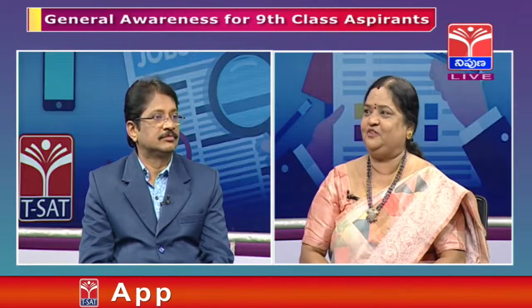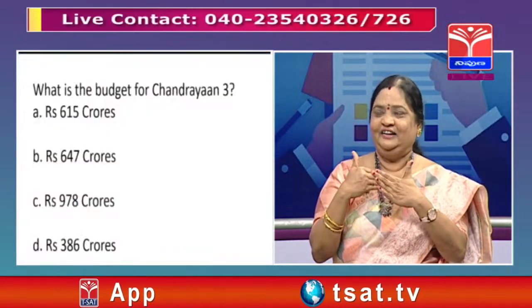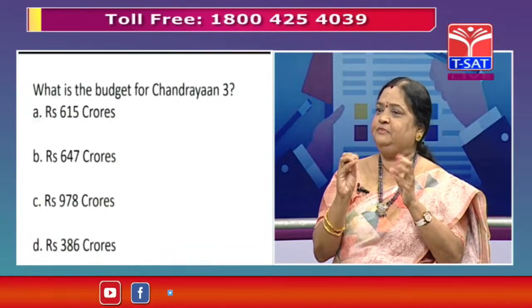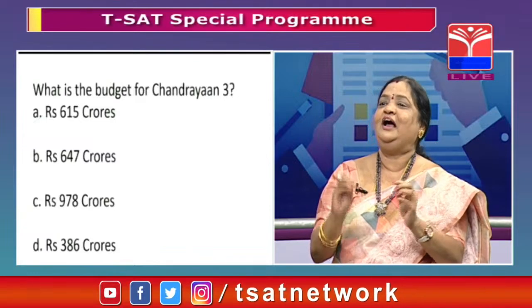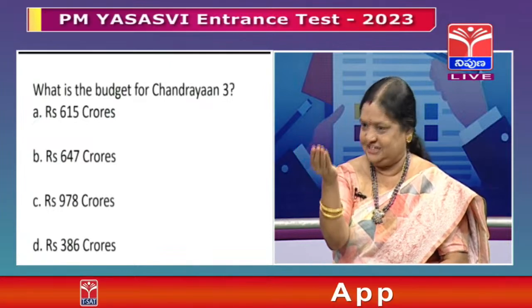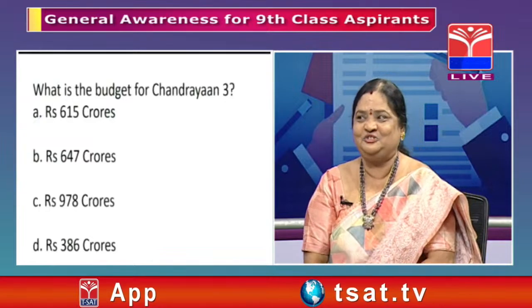Above, 98% of the time, all the above will be the correct option, sir. Whenever we give these optional questions, the child must be clever enough. No need to think about it, no need to go into depth, sir, because it is a money matter. The child can just answer it by thinking about 615 and 647 crores, and he can choose one.